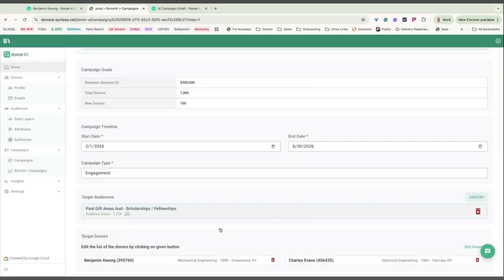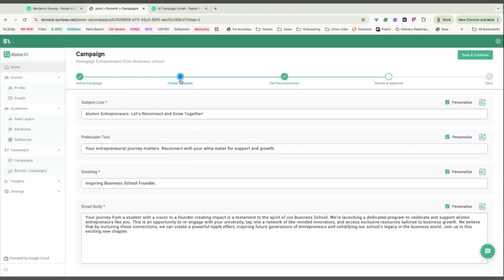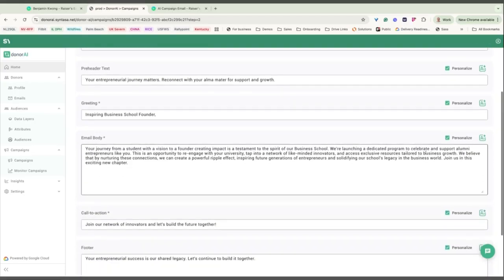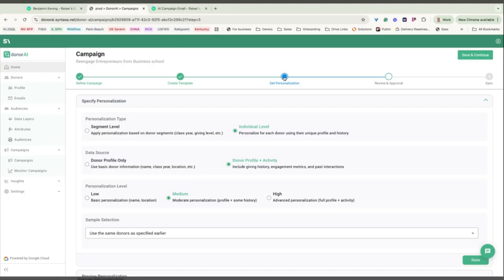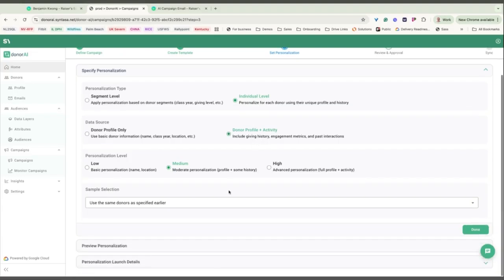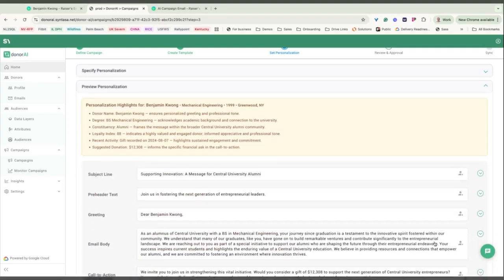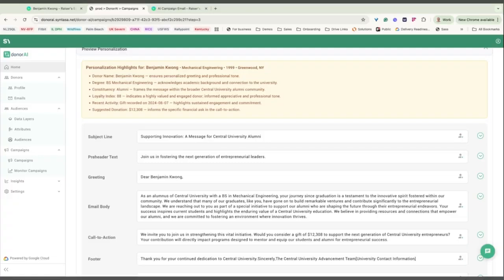We can also select some target donors. We can move on to the next step to create the template with a subject line as well as an email body. All that will be personalized and serve as inputs to the Gemini model in the back. And this personalization can be at a segment, which is the audience level, or at an individual level. In this example, we are individualizing the message using the donor's profile and activity history and choosing a medium level of personalization. A sample email is shown for Benjamin Kwong.